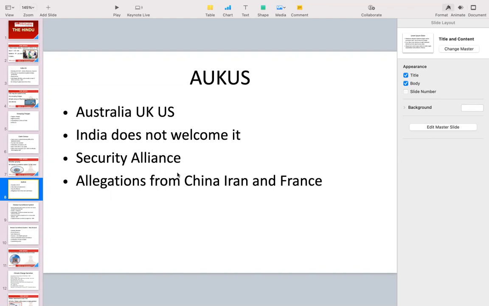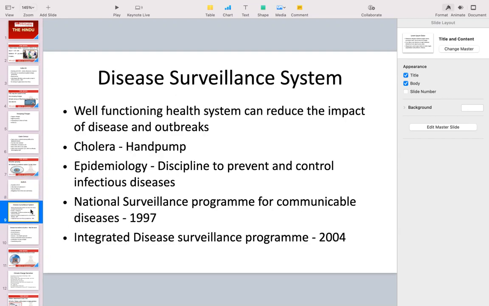All of them are saying that this is a method by which UK and US are trying to give nuclear submarine to Australia. Okay. But as of now, there are not too many details mentioned about it. India also is a member of Quad, where apart from India, UK, Australia, and US are already members. So again, it does not fit into our picture. As of now, it's very early to say anything, but all of you must remember this organization, which has been created this year. So definitely it's going to be important current affairs for the rest of the times.